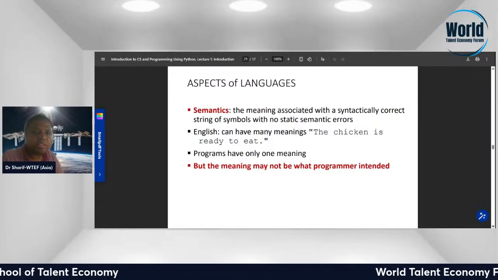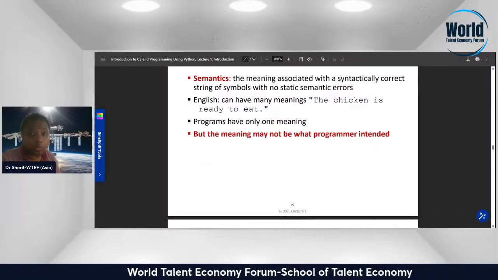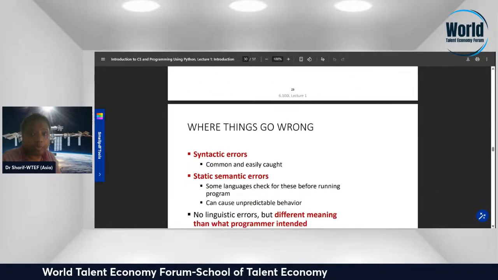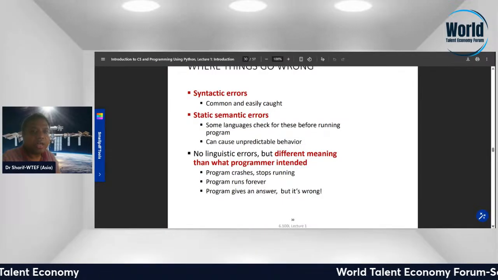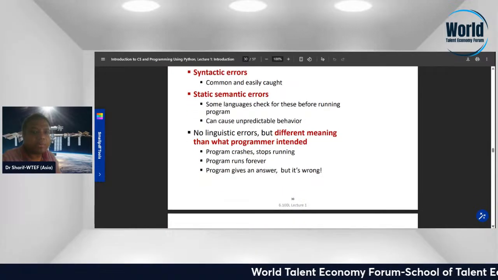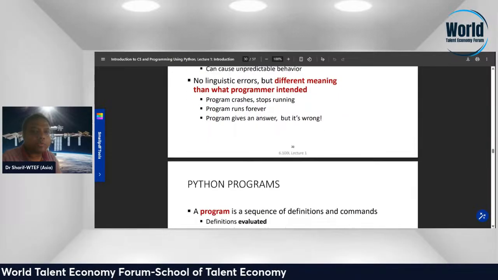English can have many meanings. The chicken is ready to eat. A program has only one meaning, but the meaning may not be what the programmer intended. What things can go wrong? Common and easily caused. Some languages check for those before running the program. Otherwise it can cause unpredictable behavior, a different meaning than what the programmer intended. The program may crash and stop running, the program may run forever, or the program may give an answer.